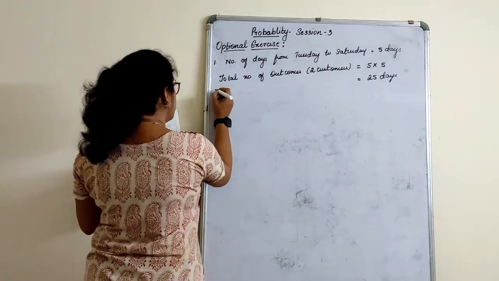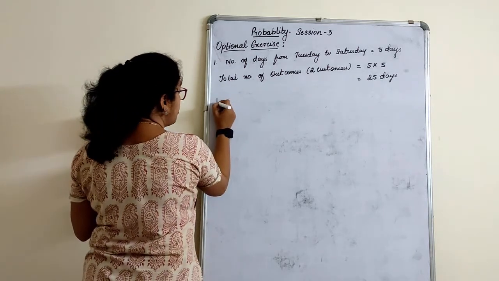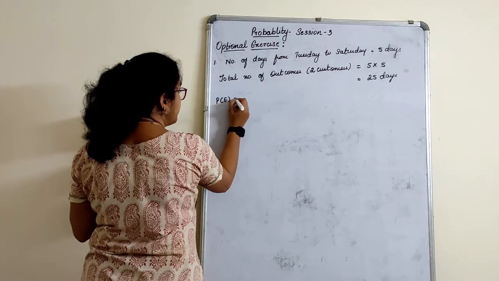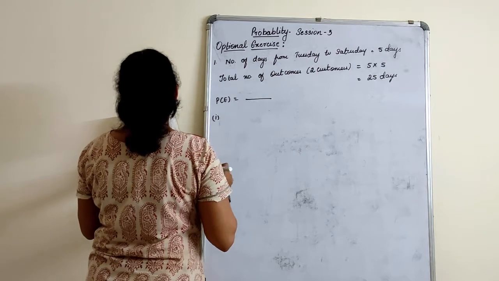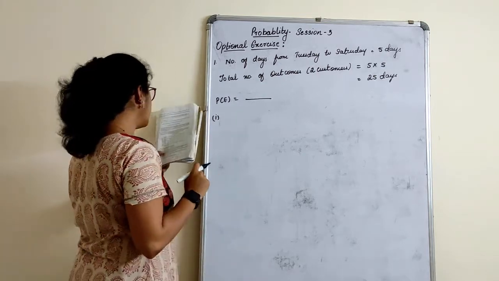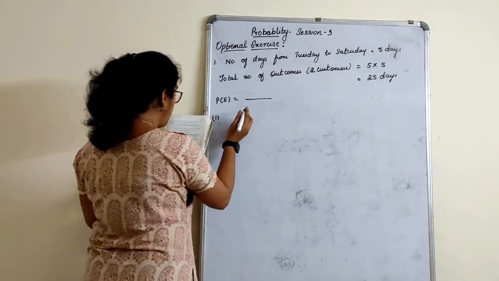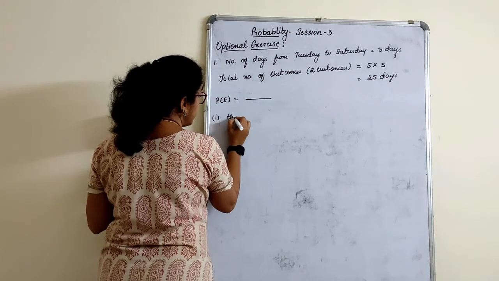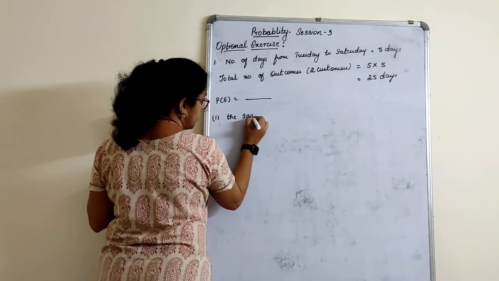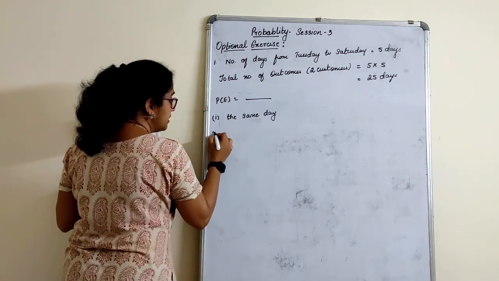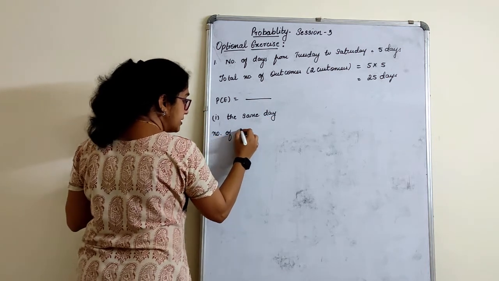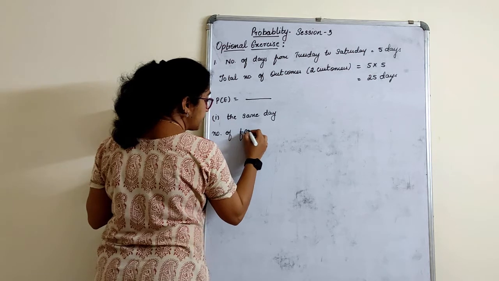What we have been asked here: first one, we'll write the formula first. Probability of an event is equal to number of favorable outcomes by total number of outcomes; compulsorily we have to write this. First one: what is the probability that both will visit the shop on the same day? So on the same day, we'll see how many favorable outcomes will come.